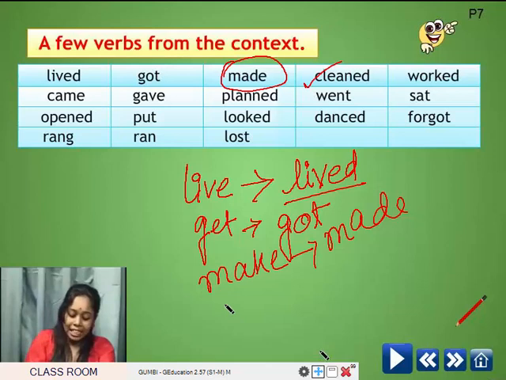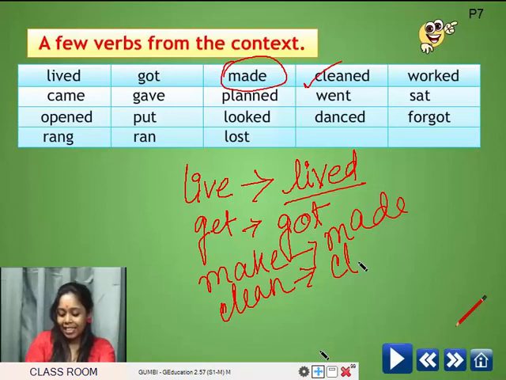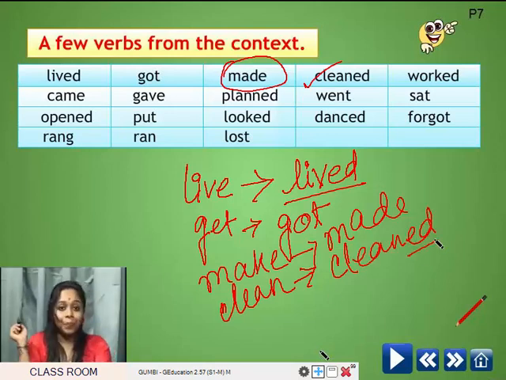Again, see the next one. Clean. The word is clean. Here it is written cleaned, the past form. C-L-E-A-N. Is it a regular one? Yes, ma'am. See, there is ed. Yes. So, it has taken ed in its past form.